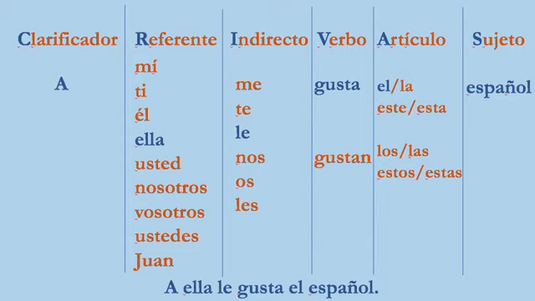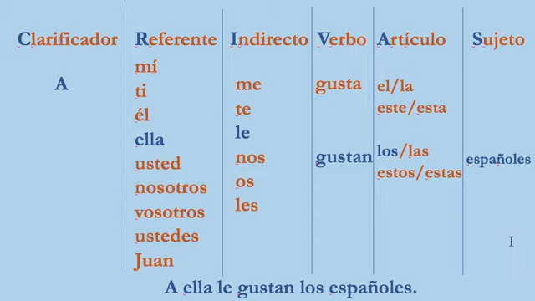Let's say it's her that we're talking about. A ella le gusta el español. Notice that this half of the sentence didn't change because we're still talking about el español. The only thing that changed is the referente and the objeto indirecto. A ella le gusta.